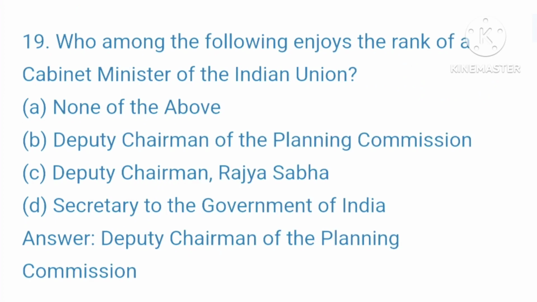Question 19. Who among the following enjoys the rank of a Cabinet Minister of the Indian Union? आपकी ऑप्शन है A. None of the above, B. Deputy Chairman of the Planning Commission, C. Deputy Chairman, Rajya Sabha, D. Secretary to the Government of India. Your right answer is Deputy Chairman of the Planning Commission. Question 20.